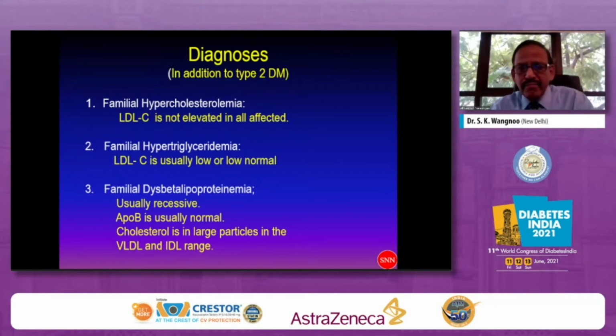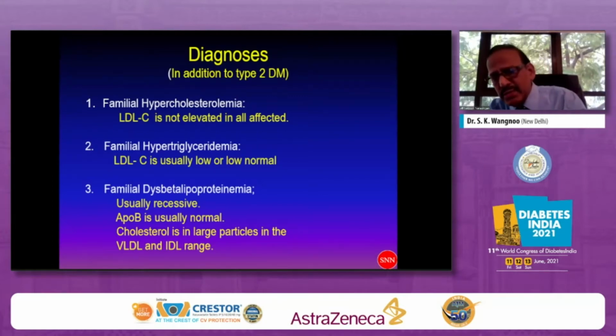The third one, familial beta lipoproteinemia. Again, they will have the skin markers. It is not there. It is usually an autosomal recessive disorder. ApoB is usually normal, but in our patient, ApoB is high. Cholesterol is seen in larger particles in the VLDL and ideal range.